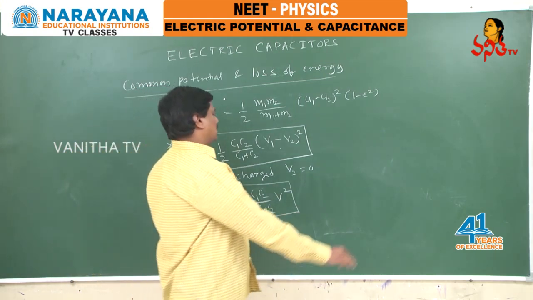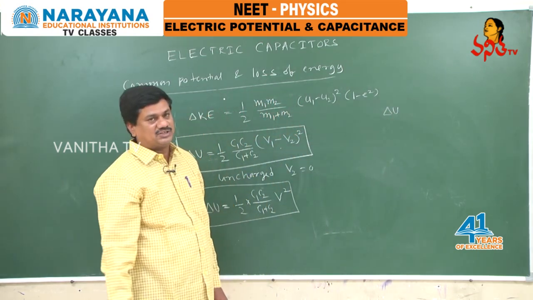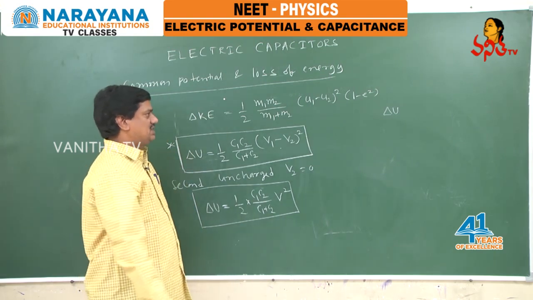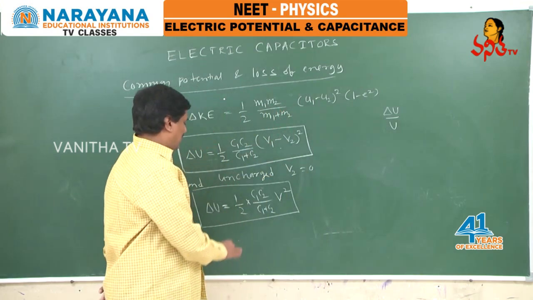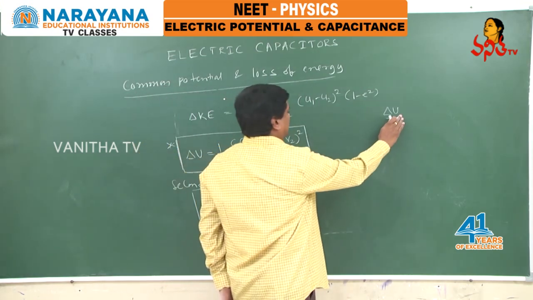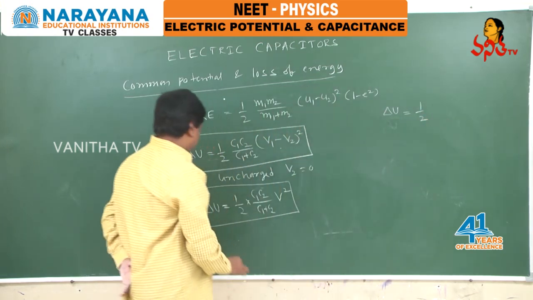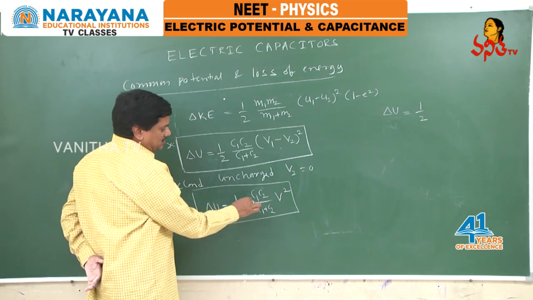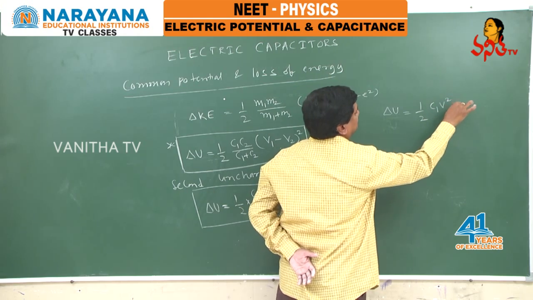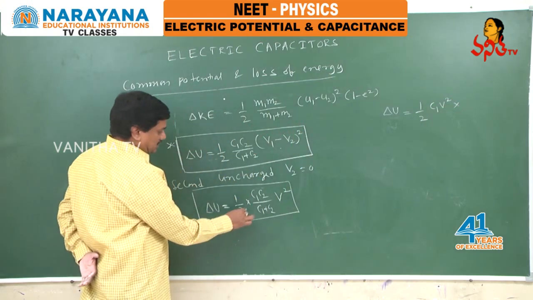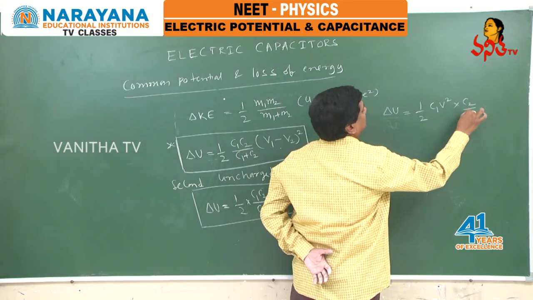And now I will go to another one. What is the fractional loss of energy? Fractional loss of energy means loss of energy to the initial energy. What is the initial energy from this equation? From the previous equation, I can rewrite the equation like this. Delta U equals 1 by 2 C1 V square. I'll write it separately. 1 by 2 C1 V square. After this 1 by 2 C1 V square, what is the term remaining? The term remaining is C2 by C1 plus C2.